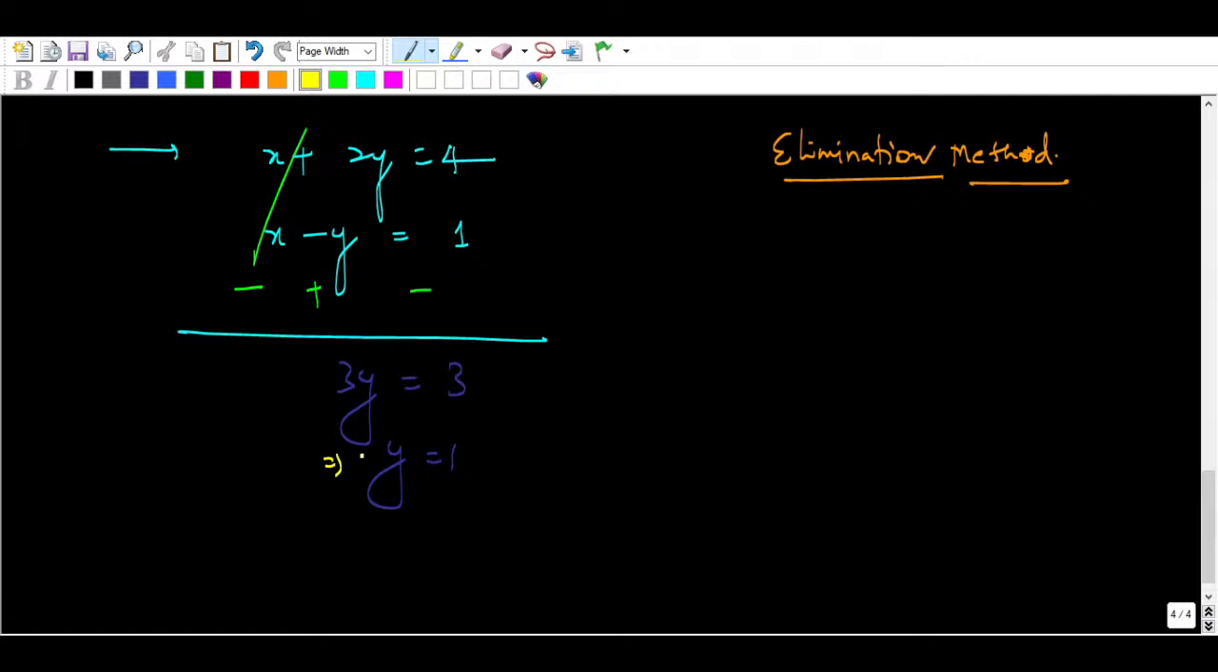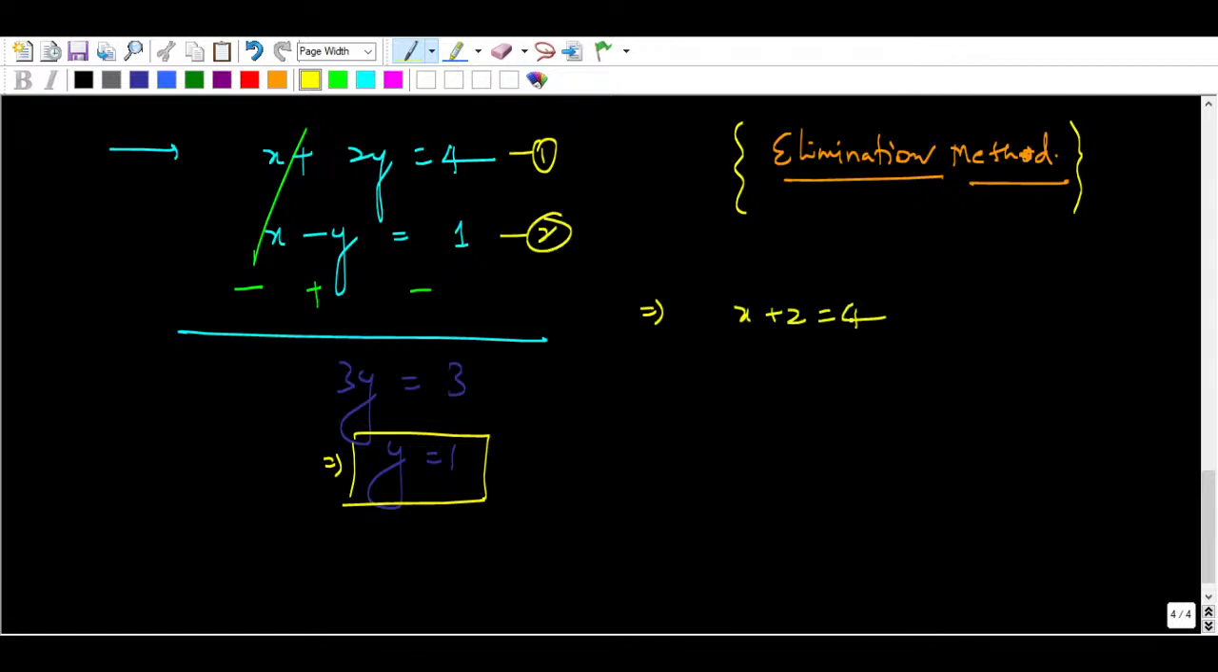So you have got y here, right? You can plug it into any equation and find out. Elimination means just deleting one variable, finding the second variable and plugging it back. So you can plug here, this is the first equation, this is the second equation. So x plus 2 equal to 4, so x equal to 2. These are the solution of the system of linear equations, right?